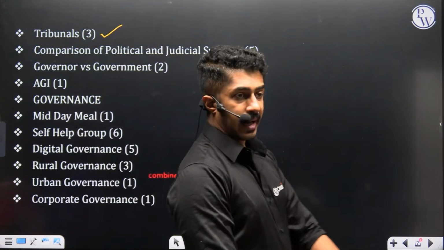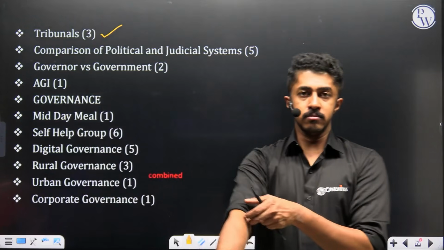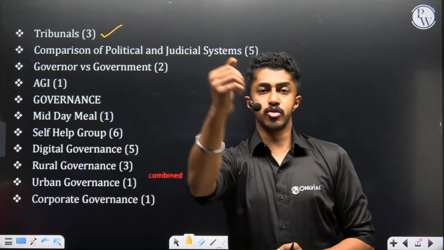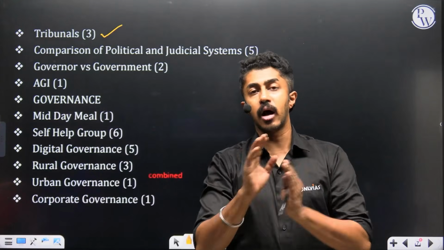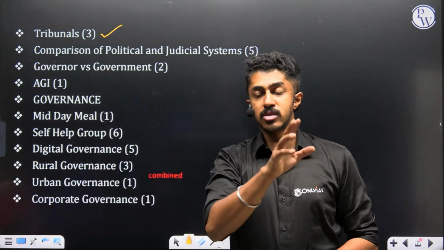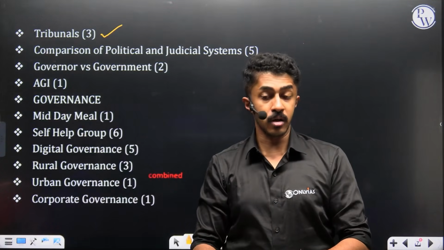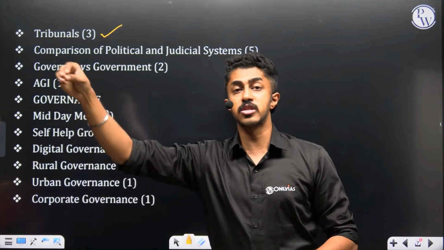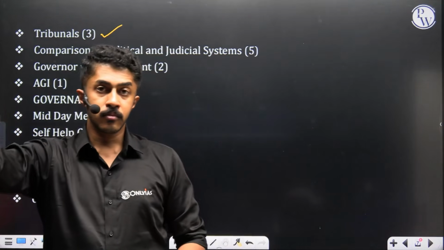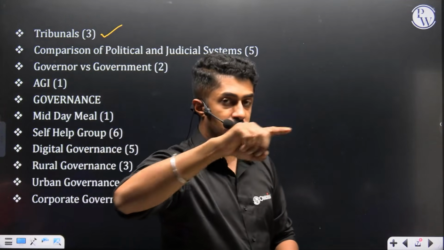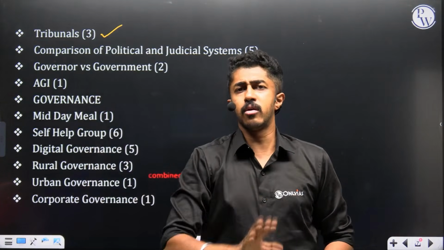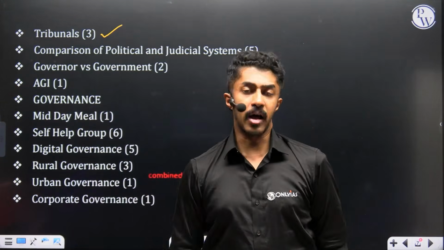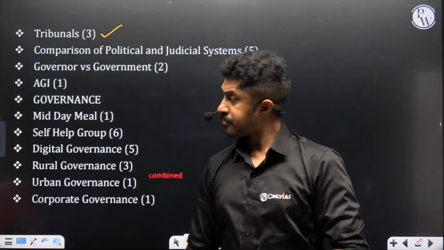So the basic idea is, when you're doing a political system, that is when you're talking about legislature, judiciary, executive, it is understood that you have to cover it in such a way as to see, okay, if this is the system we have here, what about the system in USA? What about the system in UK? Getting the picture? That is how the comparison always comes. You want to stretch it a little further, go and find out how the system is run in France. Clear?